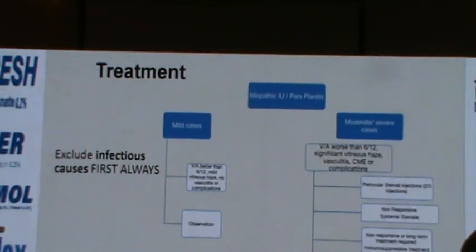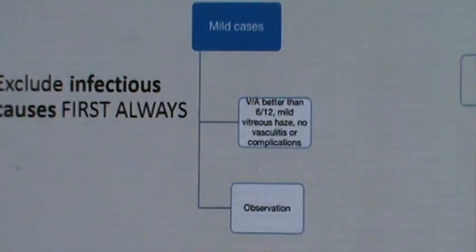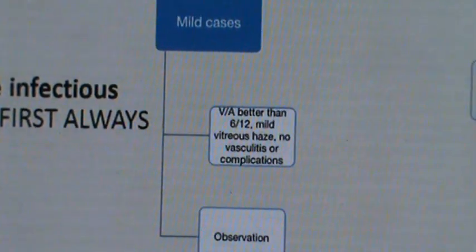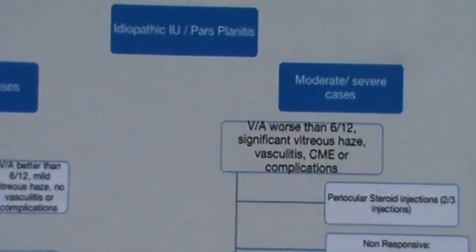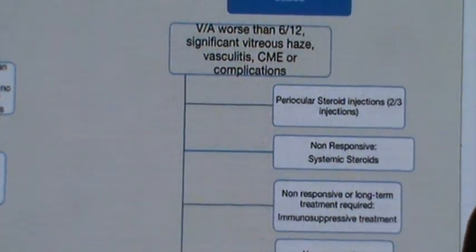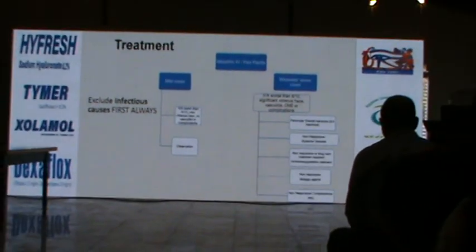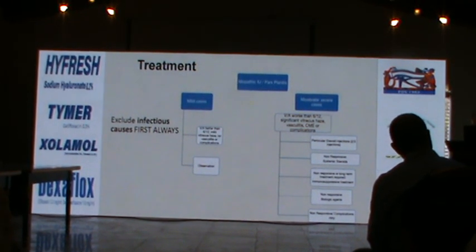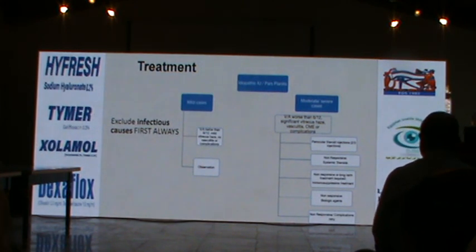Okay, treatment. Exclude infectious causes first, always, in any case of uveitis. In cases of idiopathic intermediate uveitis or pars planitis, do we need to treat all cases? Not necessarily. However, in our country, with our socioeconomic restrictions, lack of compliance or lack of availability to follow up, this isn't exactly set in stone. They recommend that if the patient's vision is better than 6/12, the vitreous haze is mild, and there's no associated vasculitis, whether clinically or by angiography, or associated complications like macular edema or glaucoma, we can observe.